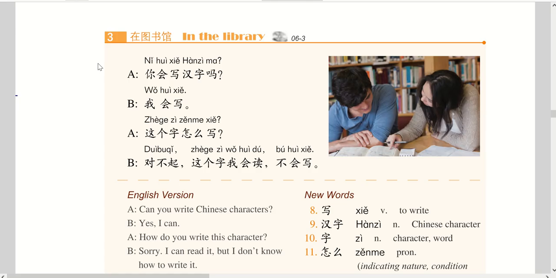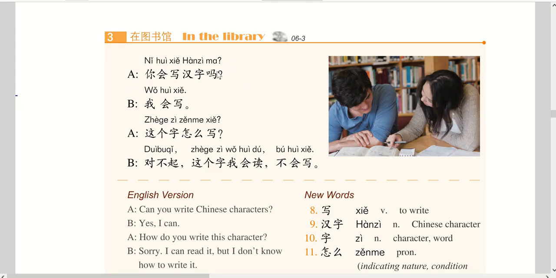第三课 In the library. 在图书馆，在图书馆。你会写汉字吗？Can you write Chinese characters? Ma is for question mark.